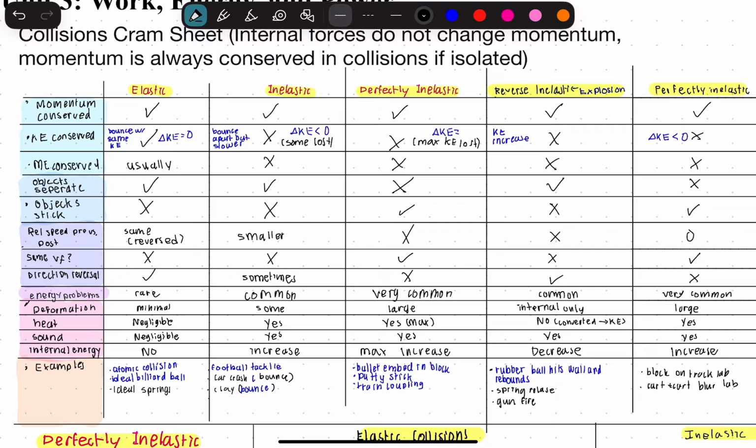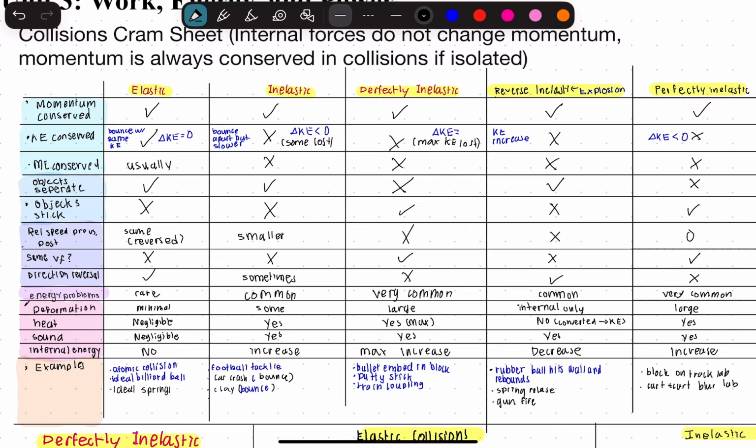Now for inelastic, we see that momentum is conserved, kinetic energy is not conserved, mechanical energy is not conserved, objects do separate, objects don't stick, relative speed pre versus post is going to be smaller, there will not be the same final velocity, and sometimes there'll be a direction reversal. Energy problems are common. There is some heat, some deformation, there is sound, and internal energy increases. Some examples of this are a football tackle, a car crash, bouncing, and a clay bounce.